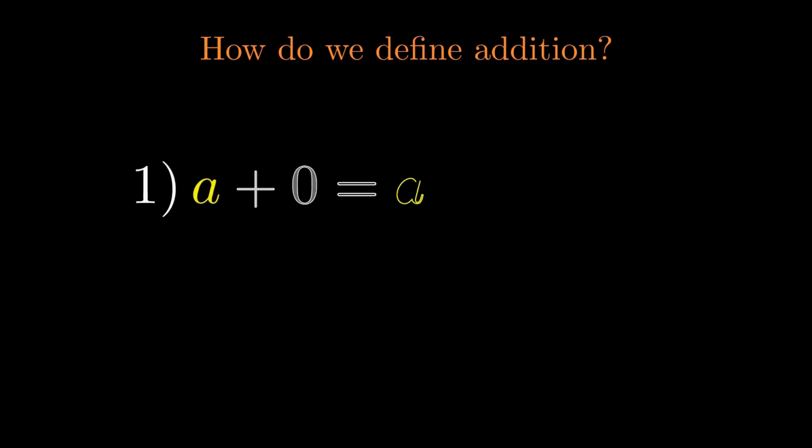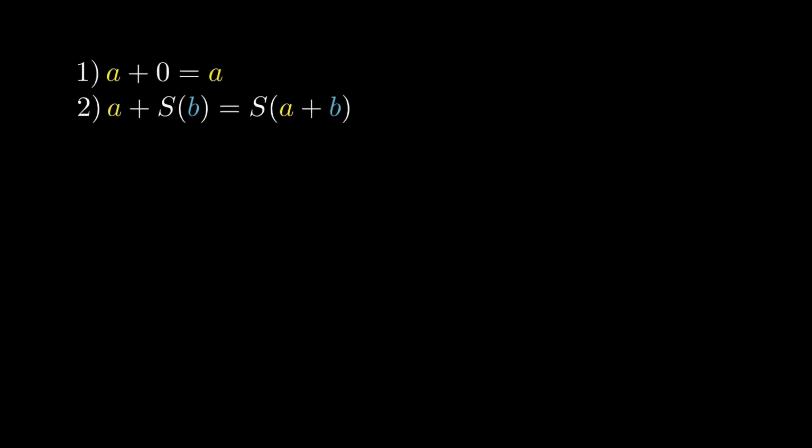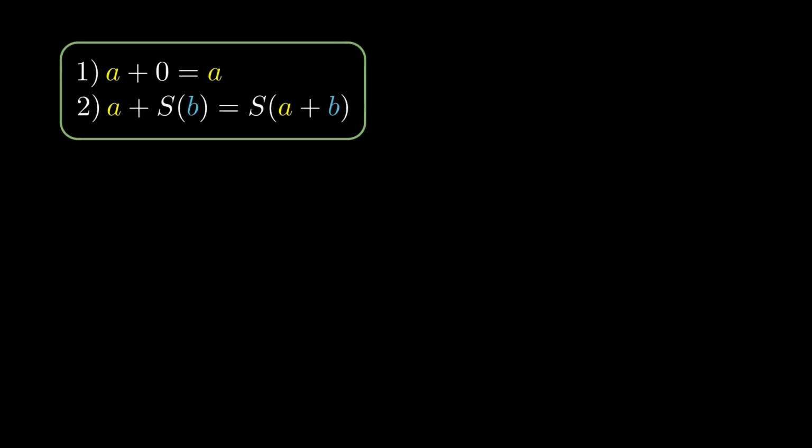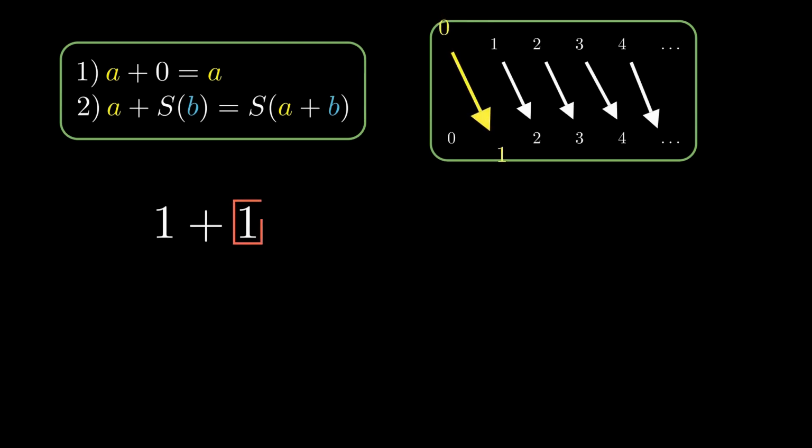Rule 1: a plus 0 equals a. Rule 2: a plus the successor of b equals the successor of a plus b. These 2 rules allow us to compute everything, so let's compute 1 plus 1. We know that 1 is the successor of 0.